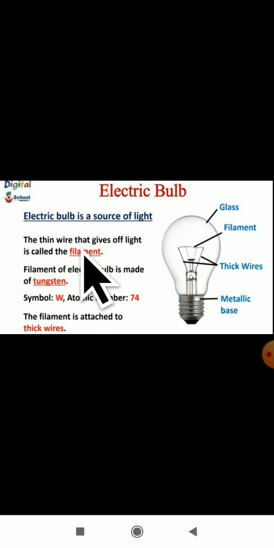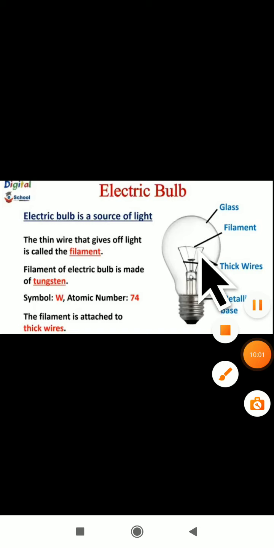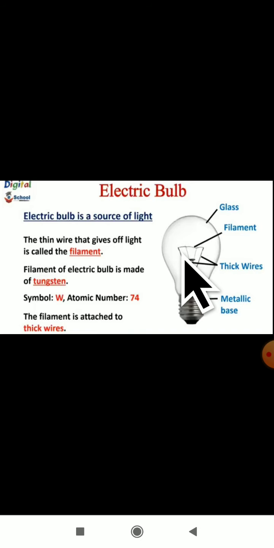It is the thin wire. Filament is the thin wire and it gives light. So which part will give us light in a bulb? The part filament. Which part will give us light here? The part filament will give us light. If this filament cuts, then the bulb will not glow.